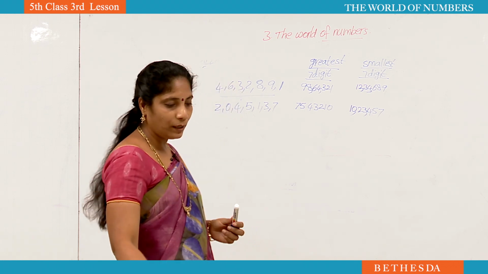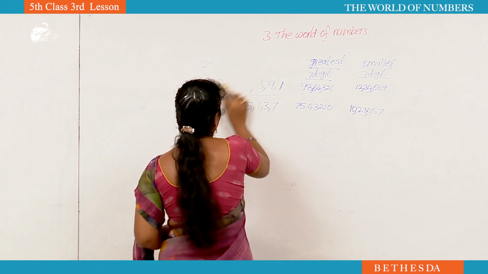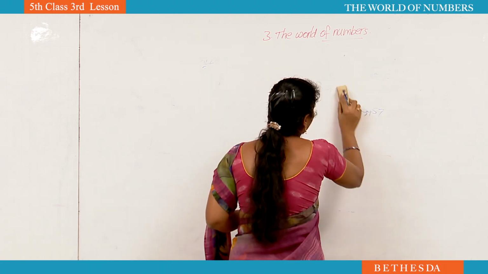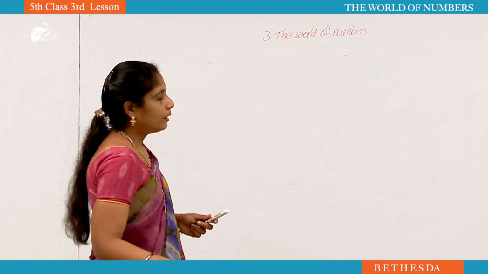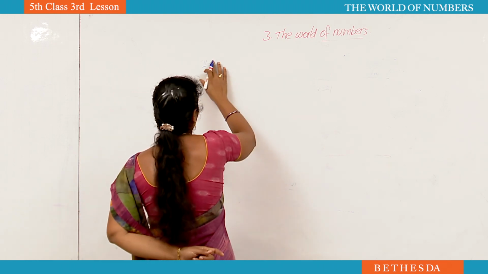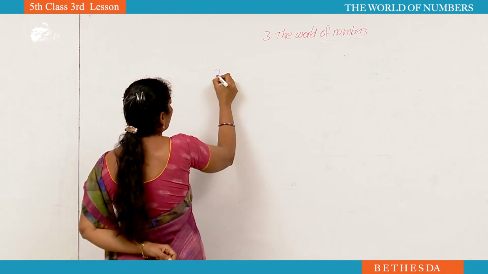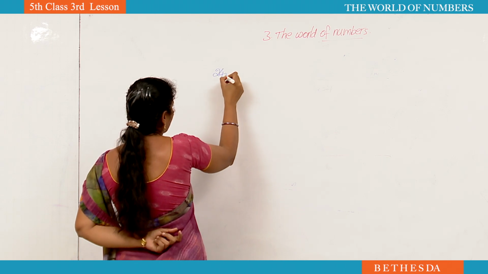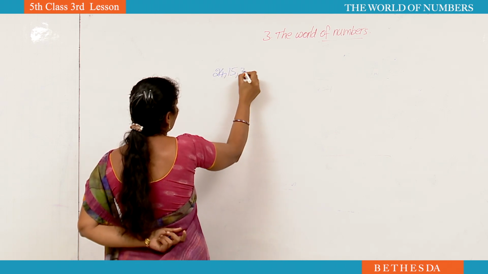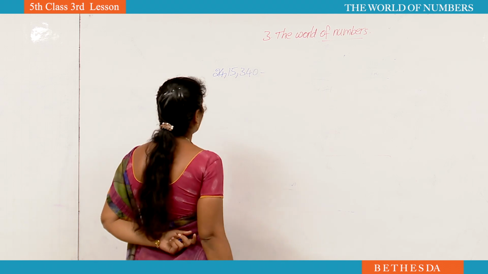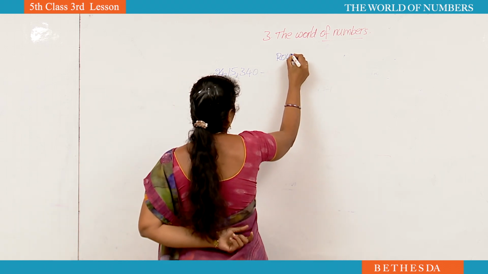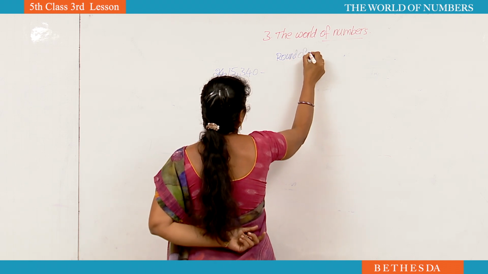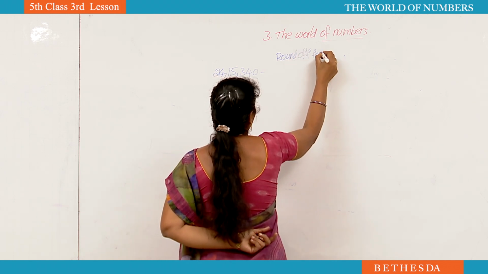Now we are going to learn place values. We are going to learn round off. Already we learned the round off in 3rd and 4th class. Now see here, 24,15,340. He is asking here round off for nearest lakhs.